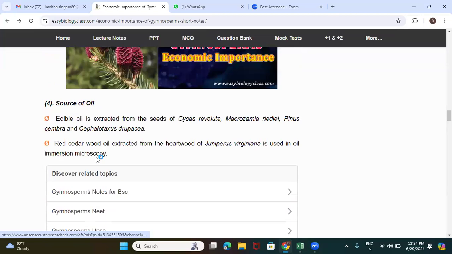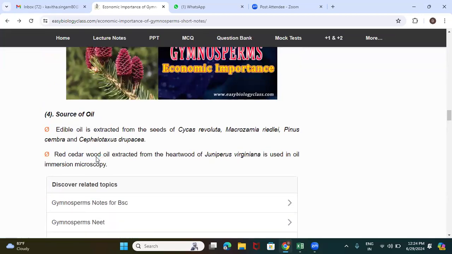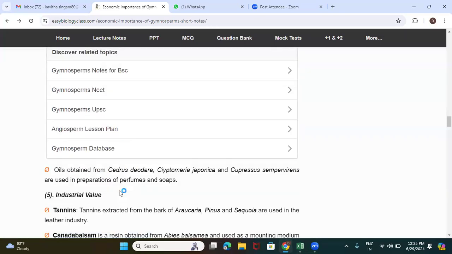Again, I'll go back to the source of oil, the best examples of gymnosperms which play the role of oil source. The edible oil is extracted from Cycas revoluta, Macrozamia, Pinus, and Cephalotaxus also. Next comes the oil we use in immersion microscopy, that is Juniperus, and the oil used in the preparation of cosmetics, perfumes and soaps. Those oils are extracted from Cedrus and Cupressus mainly, Cupressus sempervirens.